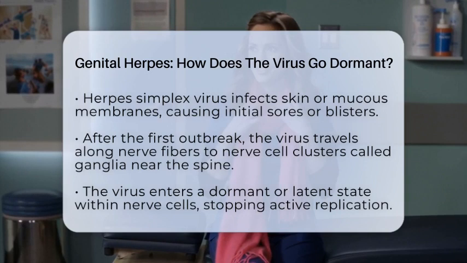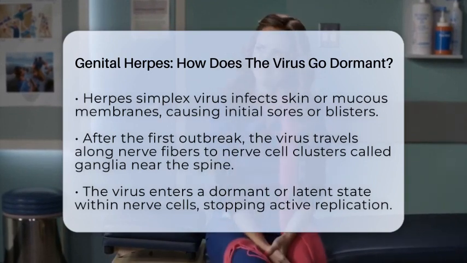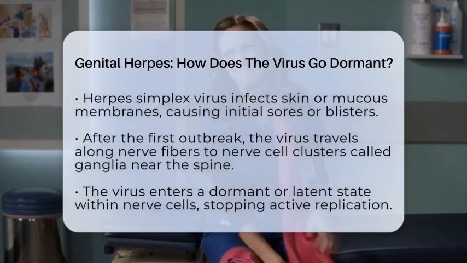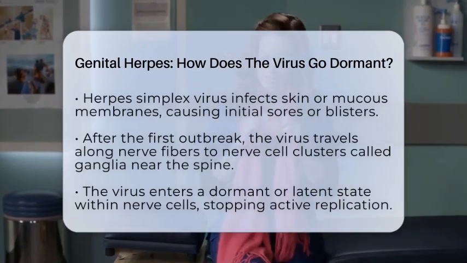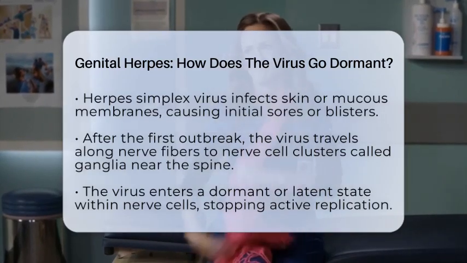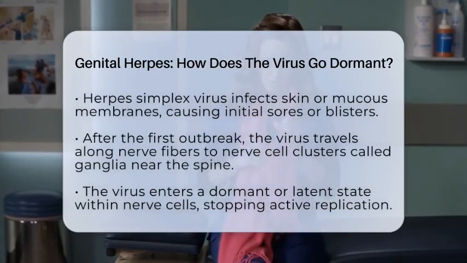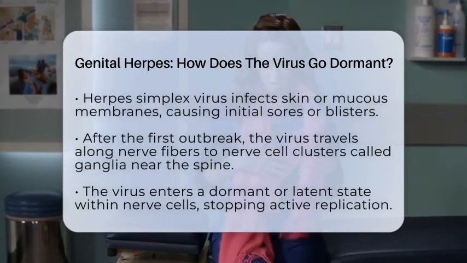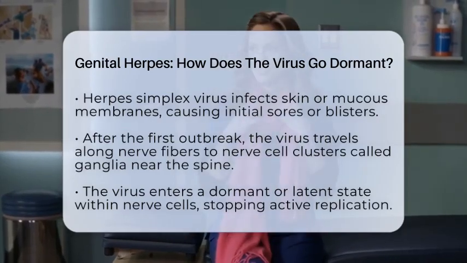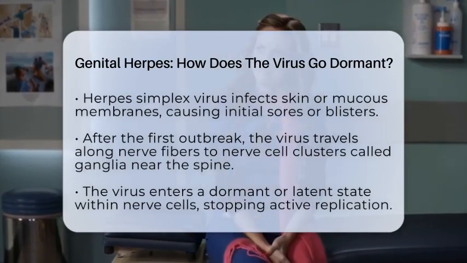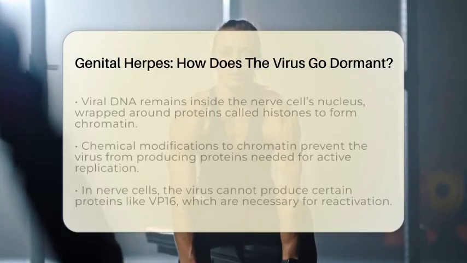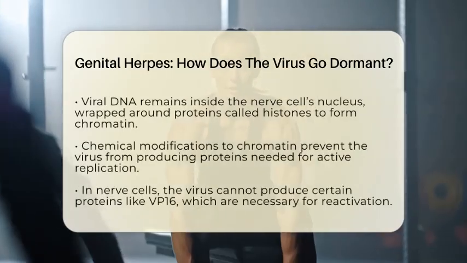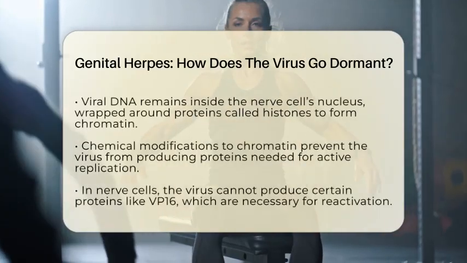But after this initial outbreak, the virus doesn't just disappear. Instead, it travels along nerve fibers to nerve cell clusters called ganglia near the spine, specifically the sacral ganglia for genital infections. Once there, the virus enters a dormant or latent state, meaning it stays in the nerve cells but stops actively replicating. In this dormant phase, the virus's genetic material remains inside the nerve cell's nucleus, but it's kept in check by the body's own mechanisms.